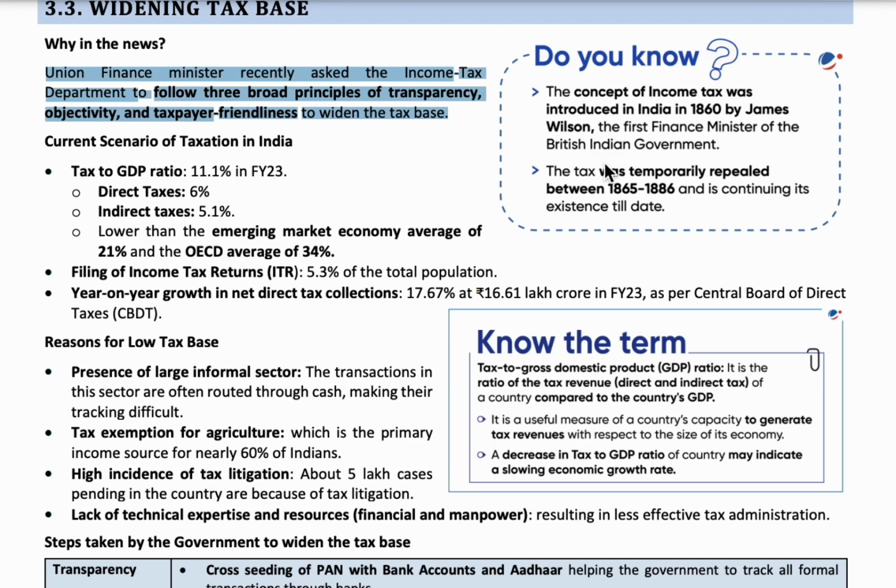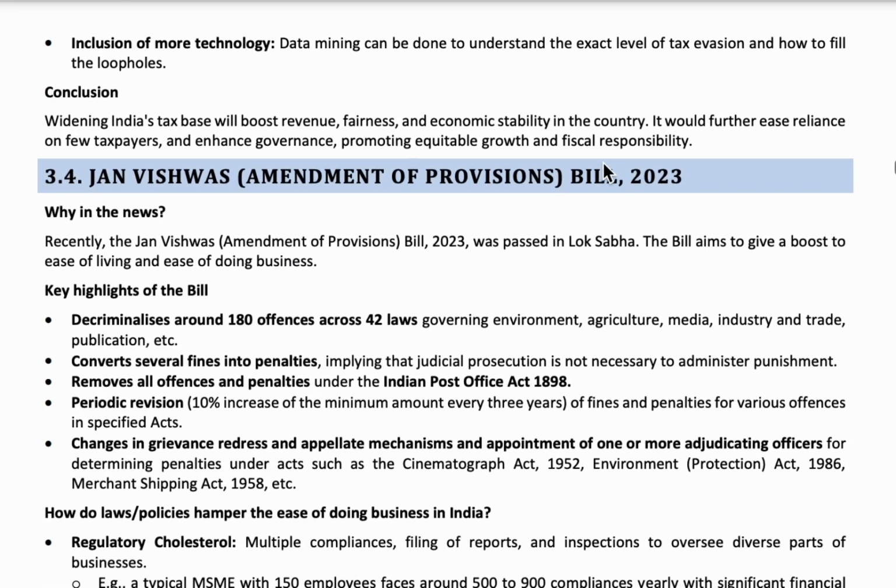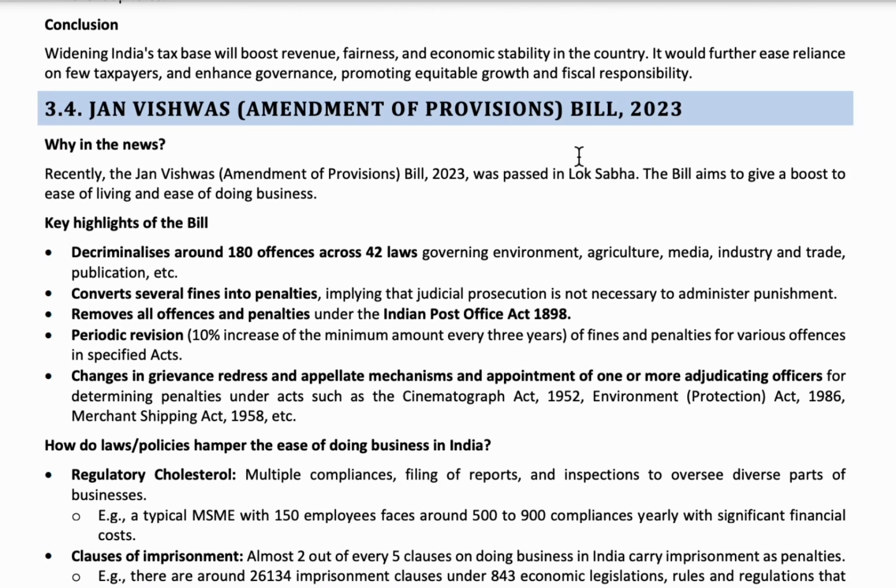Coming to the next topic, the Jan Vishwas Amendment of Provisions Bill 2023. This bill aims to improve the ease of living and ease of doing business. Several initiatives are being taken by India to improve the ease of doing business as well as ease of living. This bill removes all the unnecessary unwanted laws, penalties, fines, etc.